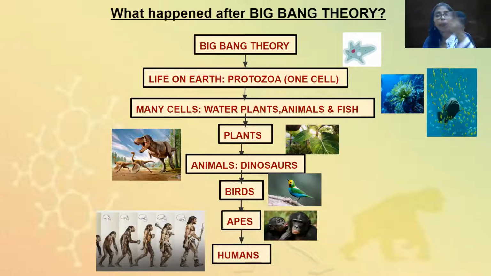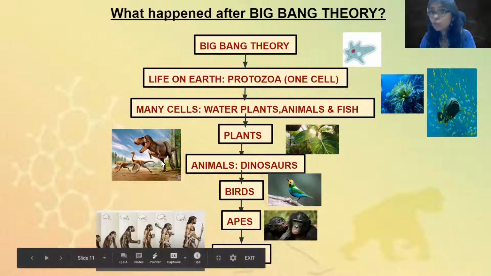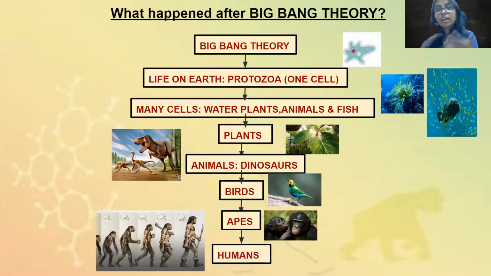So now why these changes? Earth was constantly changing, right? Temperature was changing, nature was changing. कभी earth बहुत hot था, कभी earth बहुत cool हो रहा था. There were continuous changes on earth, and some living things were able to survive. Some living things were able to live in these changes, but some were not. For example, dinosaurs could not live after some point of time because earth में इतने changes आ रहे थे कि dinosaur की body could not survive anymore.